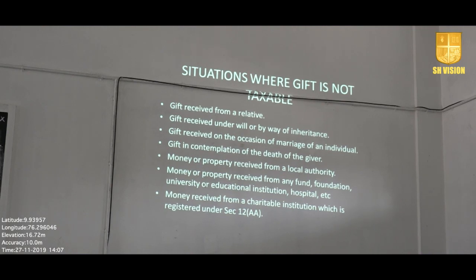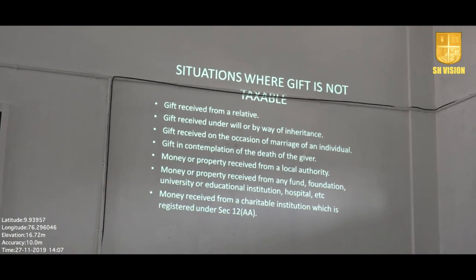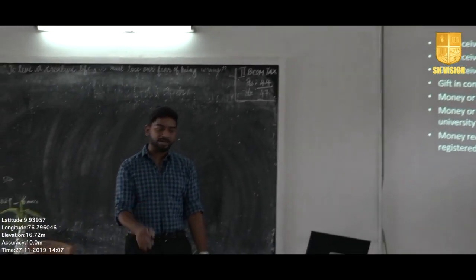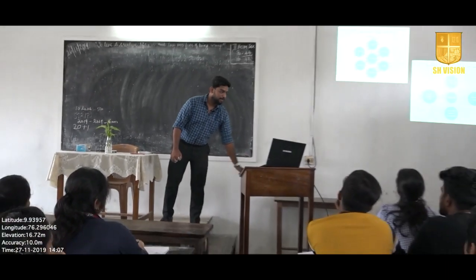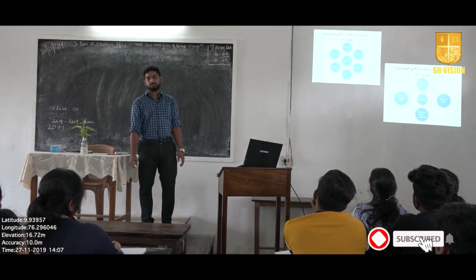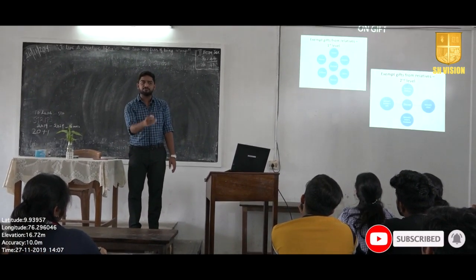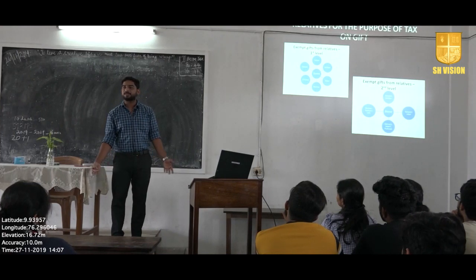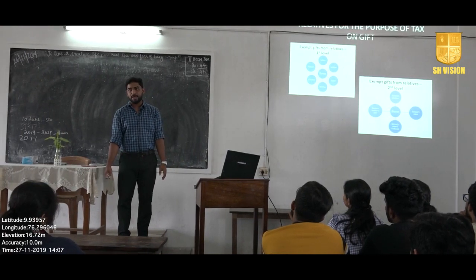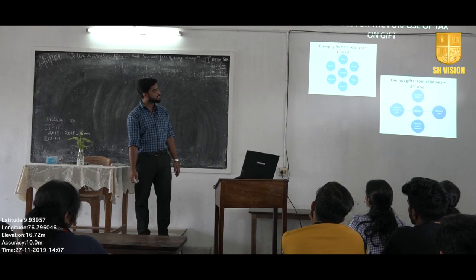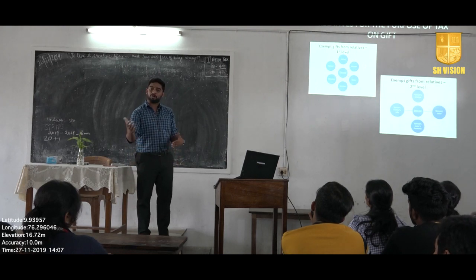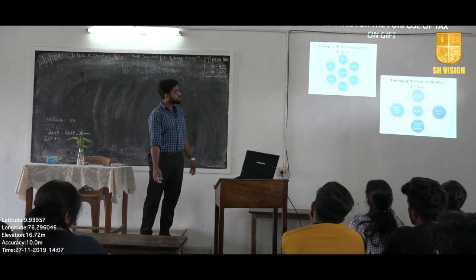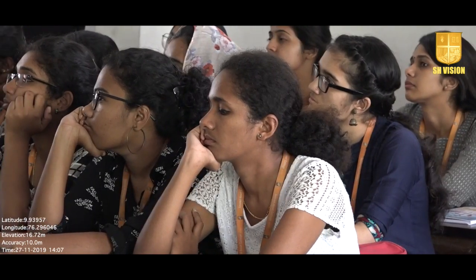So there are situations where a gift is not at all taxable, but it is taxable in certain cases. Relative, for the purpose of tax: if you receive money from relatives and it is less than 50,000 rupees, that is not at all taxable. And there are certain cases which are not at all taxable. Number 1 is a gift from a relative. What do you mean by relative? How can you define relative?